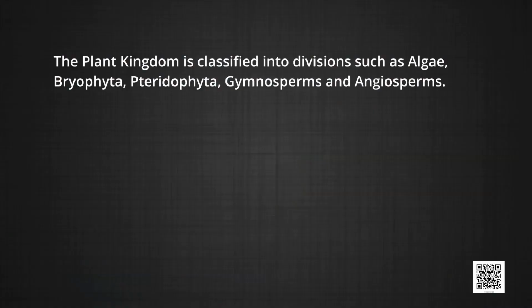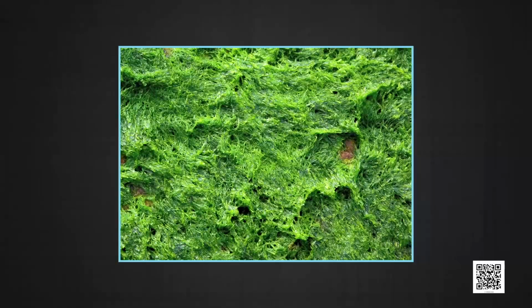The plant kingdom is classified into divisions such as algae, bryophyte, pteridophytes, gymnosperms and angiosperms. Among these, algae are the simplest, primitive and aquatic plants, while the rest are terrestrial in nature. Algae contain chlorophyll, but some have an additional red pigment, that is phycoerythrin, and are called red algae, while some others have an additional yellowish brown pigment and are called brown algae. The mode of reproduction in algae is vegetative, for example by fragmentation, asexual by spores and sexual by gametes and